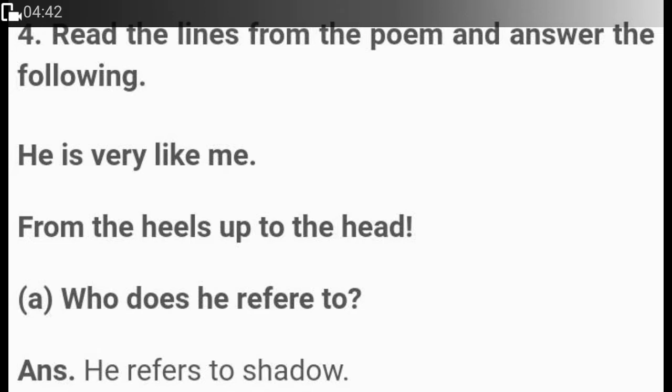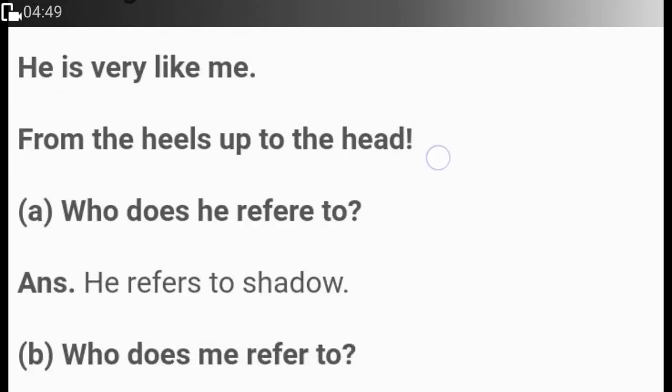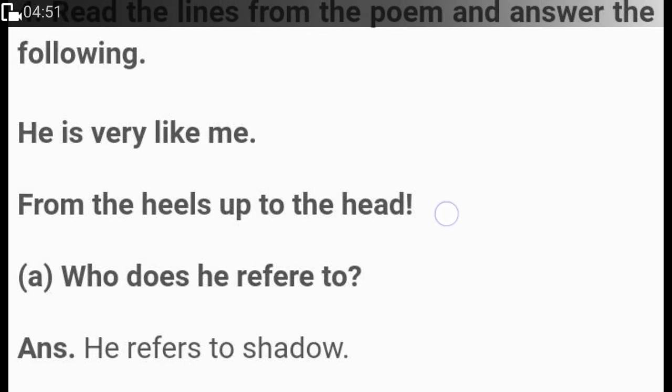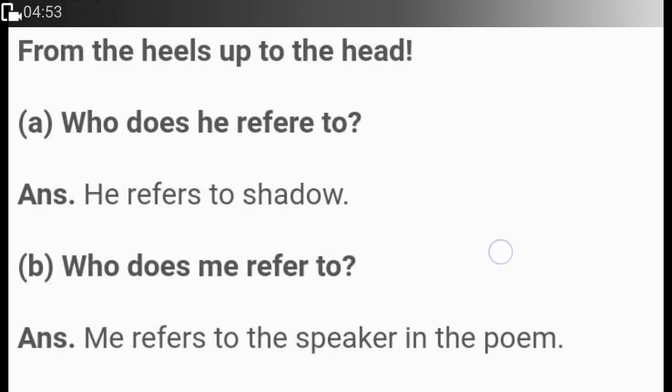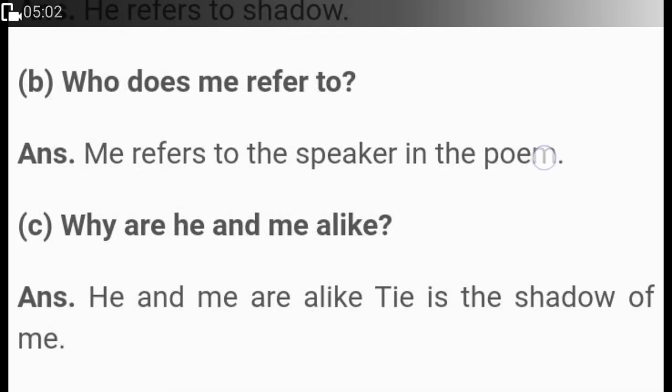Now, from head to toe, our shadow looks like us. Now, who does he refer to? Here, he means the shadow. It can be my shadow or your shadow. Now, here we are talking about our shadow. Who does me refer to? Now, here me refers to the person who is speaking in the poem. So me refers to the speaker in the poem.